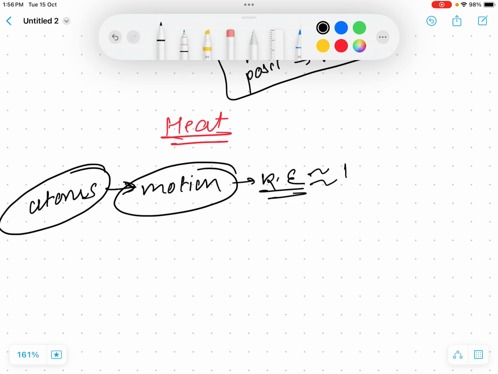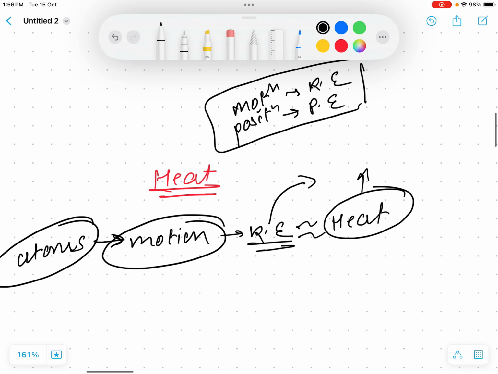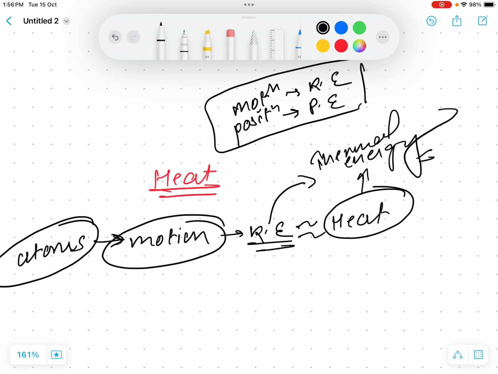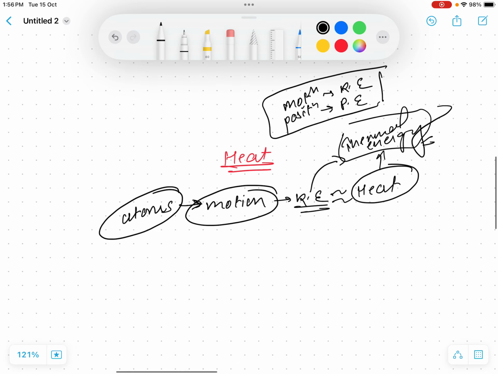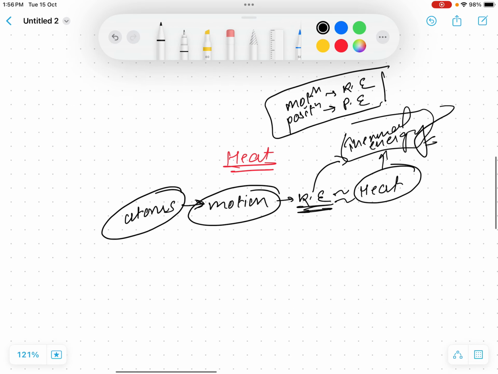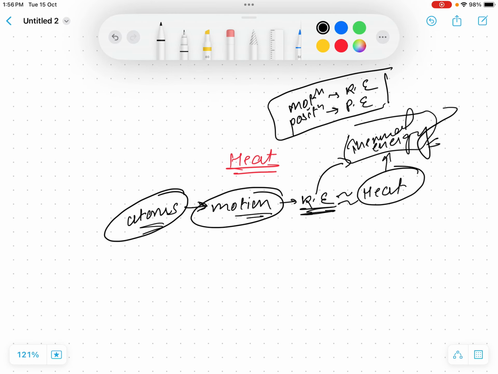In simple terms, this kinetic energy measure is what we call heat, which is nothing but this kinetic energy converted into what we call thermal energy. So heat is actually a thermal energy, which is the kinetic energy possessed by the random motions of atoms. This is a very basic definition of heat.